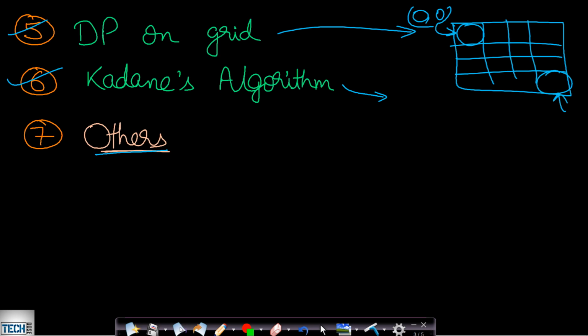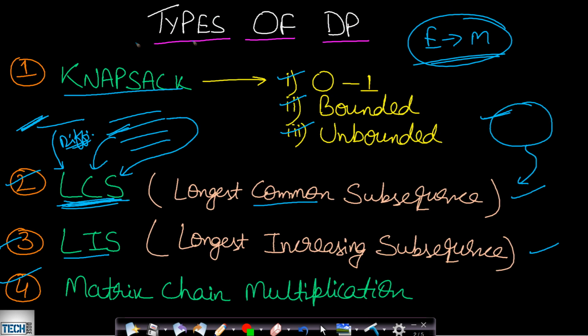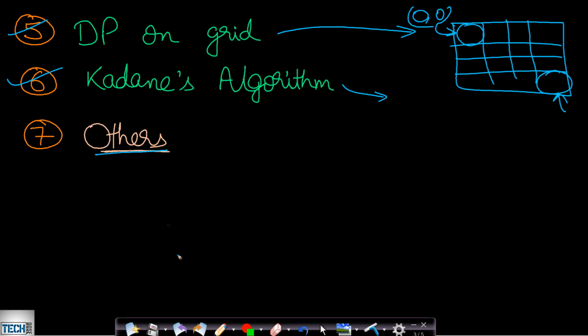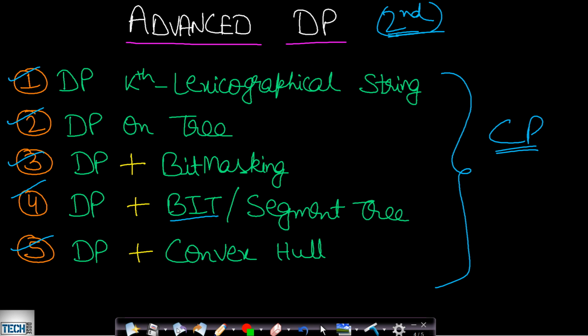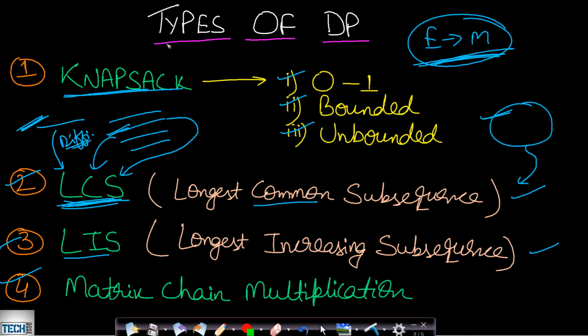So first you should focus on these easy to medium level question types. If you can clear and solve very easily all these problem types which I have mentioned, then you can jump to advanced DP types. So what I will do is first start with dynamic programming for easy to medium level. This will be very helpful for your interview preparation.